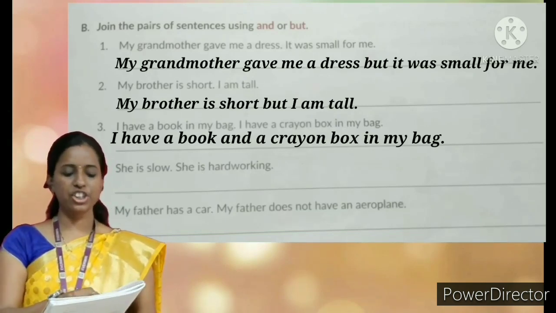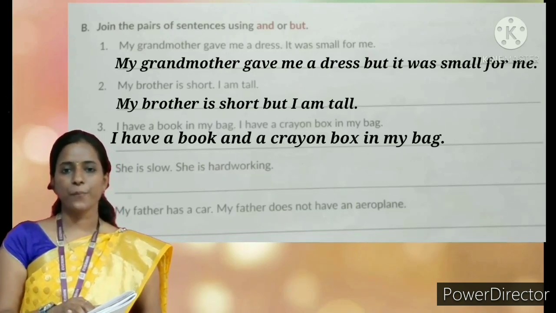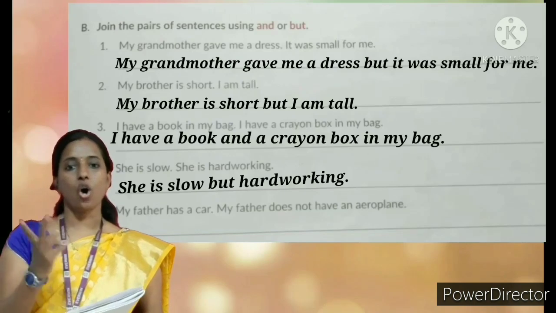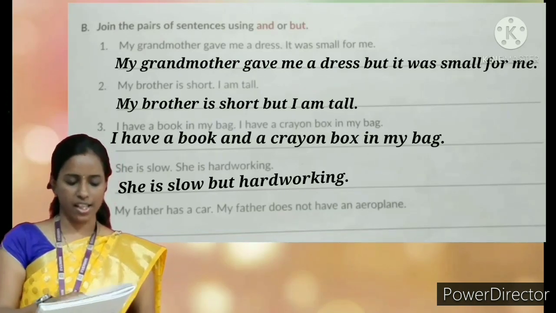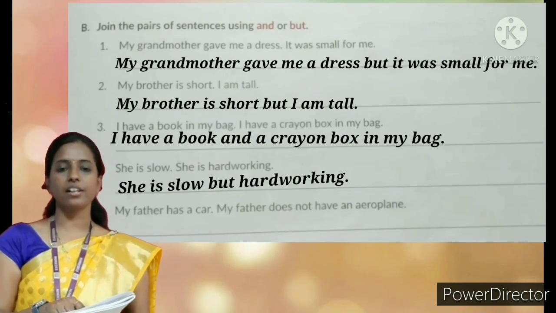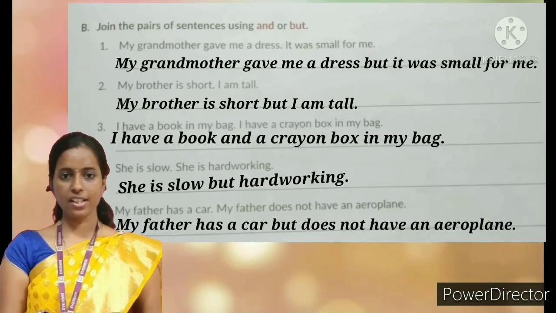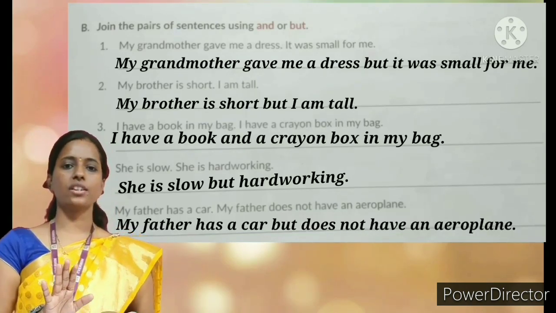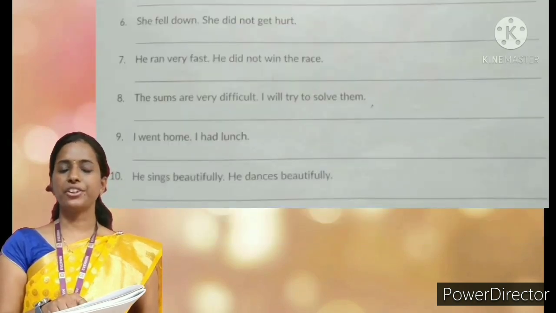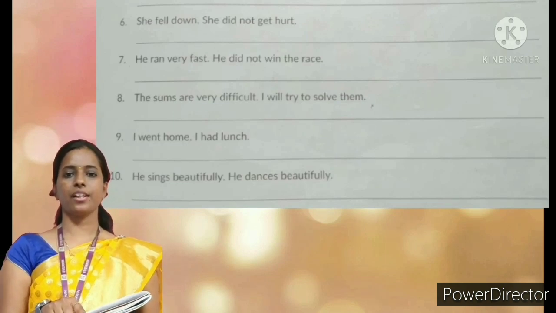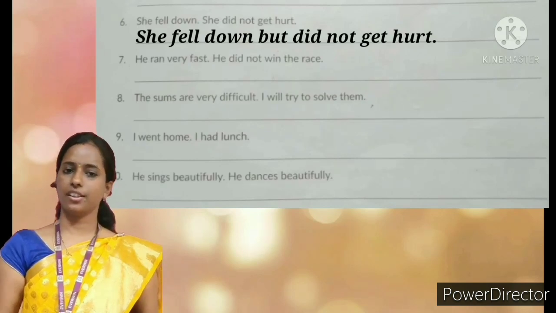Next. She is slow. She is hardworking. She is slow but hardworking. Opposite things. Next. My father has a car. My father does not have an aeroplane. My father has a car but does not have an aeroplane. Next. She fell down. She did not get hurt. Yes, she fell down but did not get hurt.